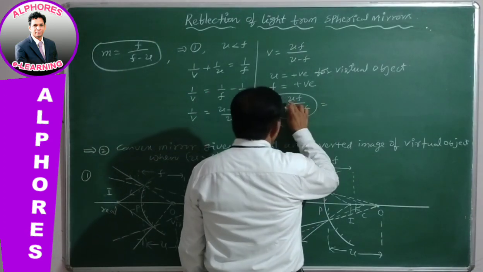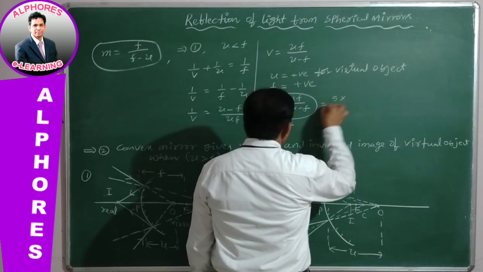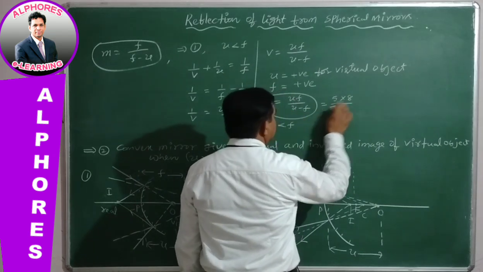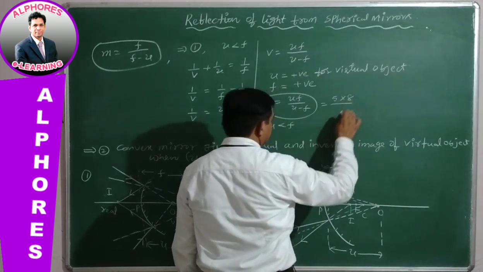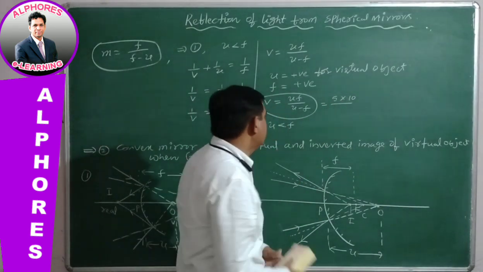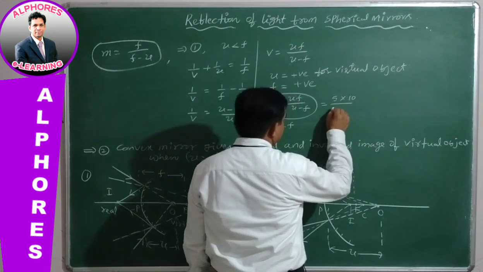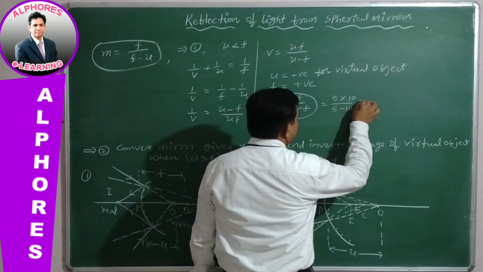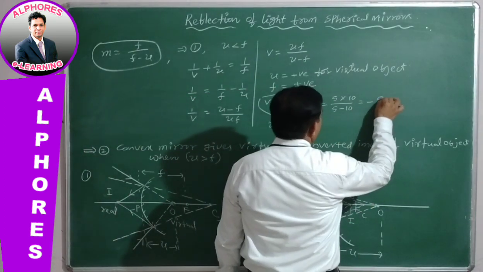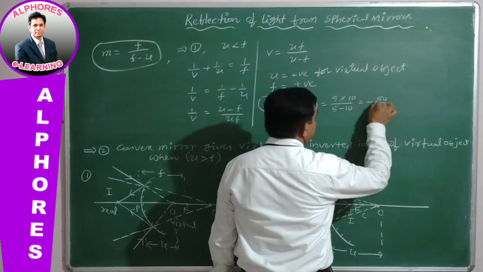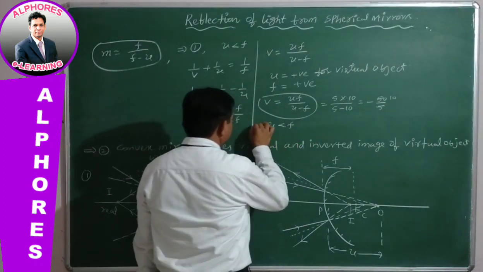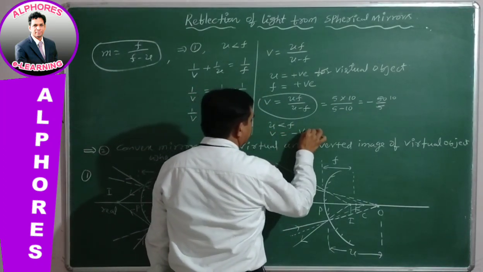For example, suppose the object distance is 5 centimeters and the focal length is 10 centimeters. Then 5 minus 10 gives a negative value. So v is 50 by 5 minus 10, meaning v is giving a negative value in this case.